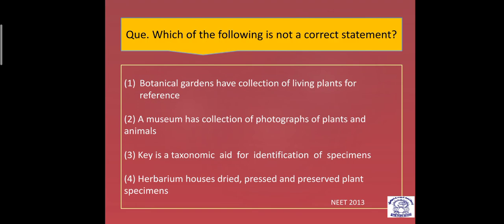Third, a key is a taxonomic aid for identification of specimens. And fourth, a herbarium houses dried, pressed and preserved plant specimens.